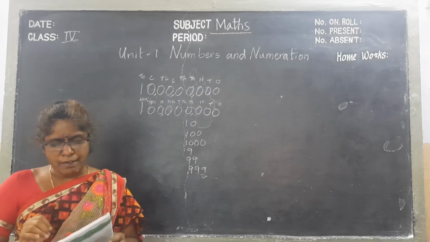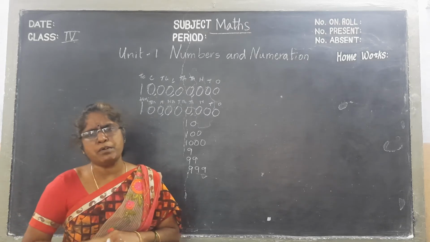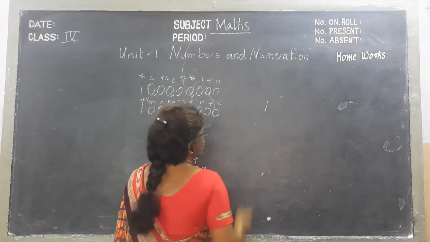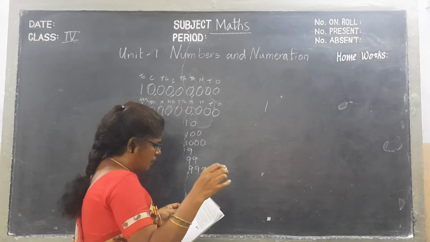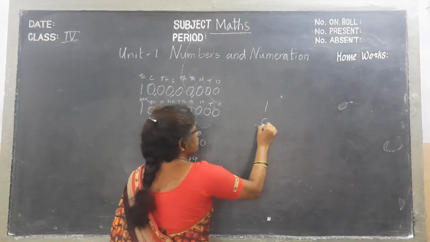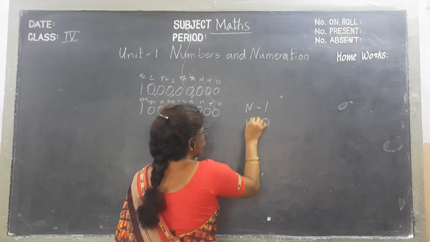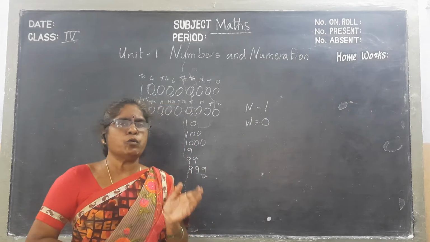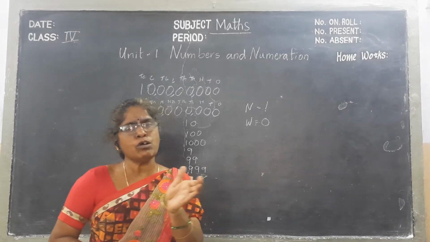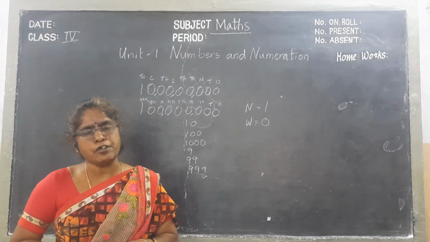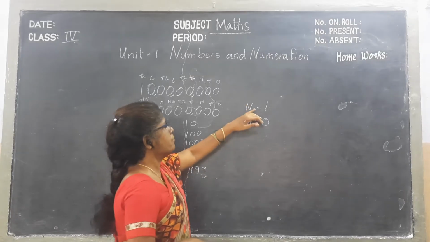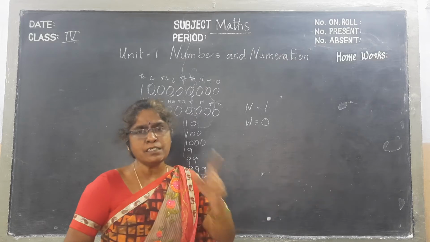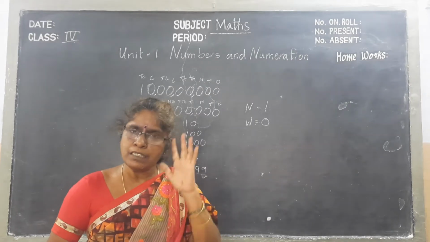Next, what is the smallest natural number? 1. The smallest natural number is 1, and the smallest whole number is 0. That means the natural numbers start from 1, 2, 3, 4, 5, and whole numbers start from 0, and that continues like that. That's why we say the smallest natural number is 1 and the smallest whole number is 0.